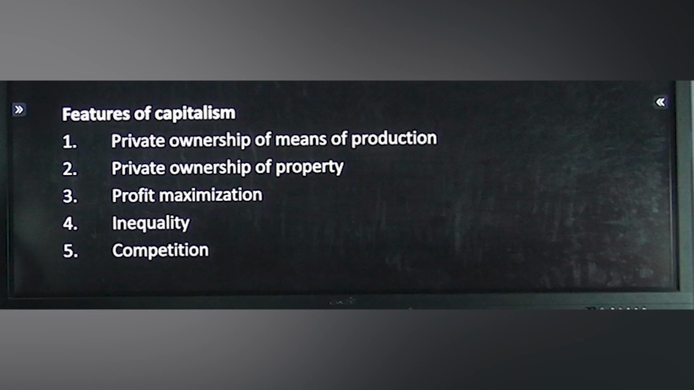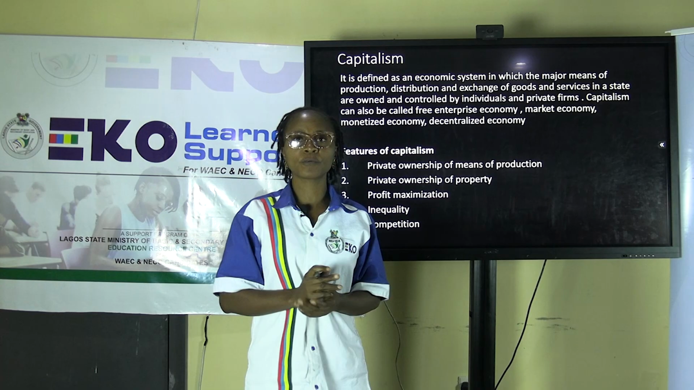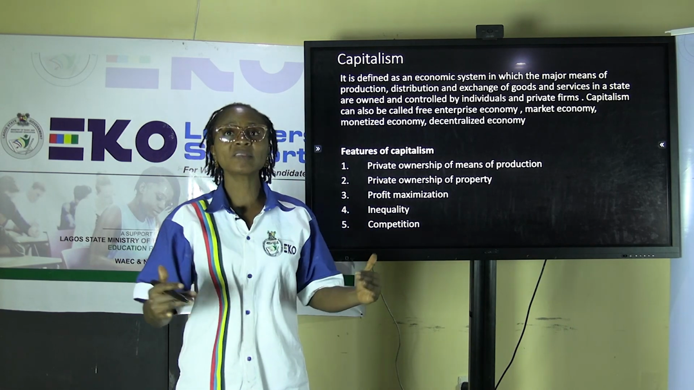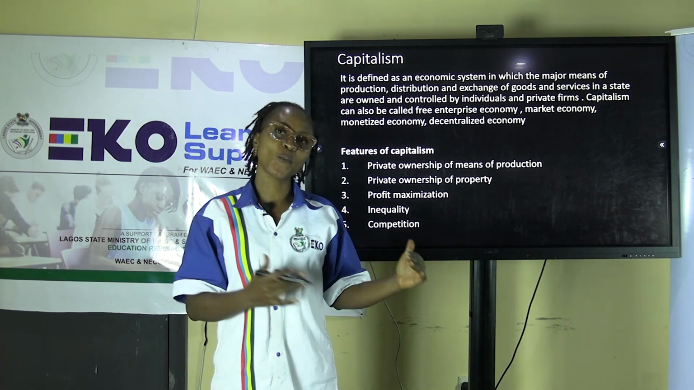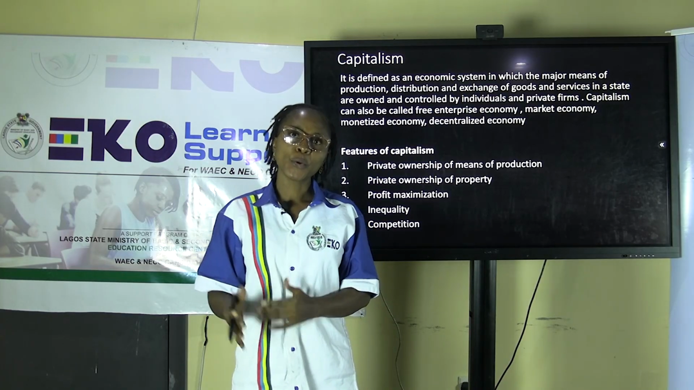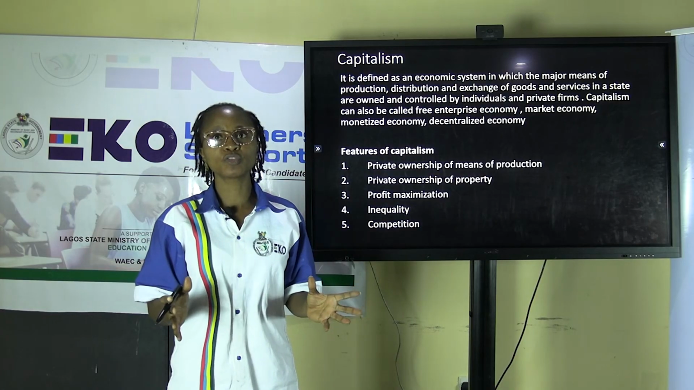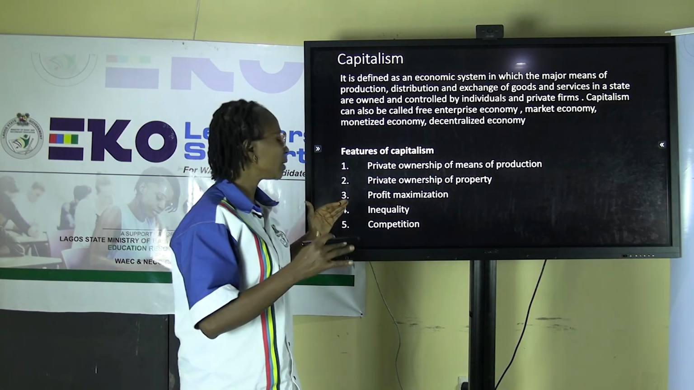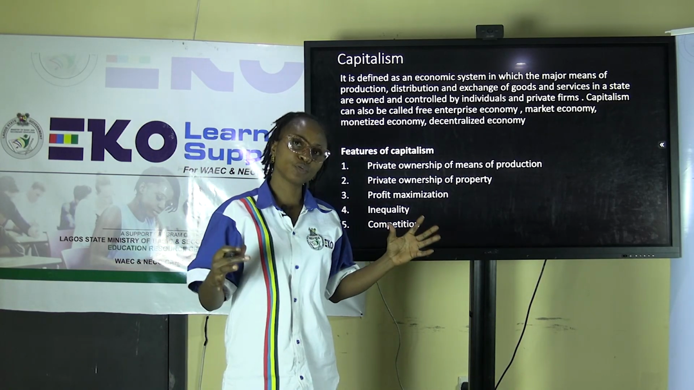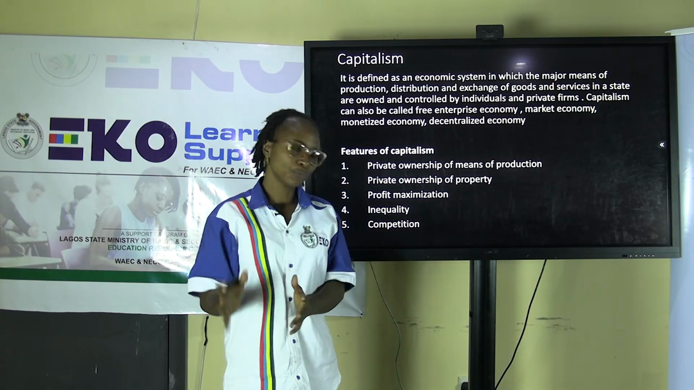And another one is inequality. Under the capitalism, another characteristic or feature of capitalism is that there is always a gap between the poor and the rich. We have the few ones are rich, while the majority ones are poor. So there is always a wide gap between the poor and the rich.